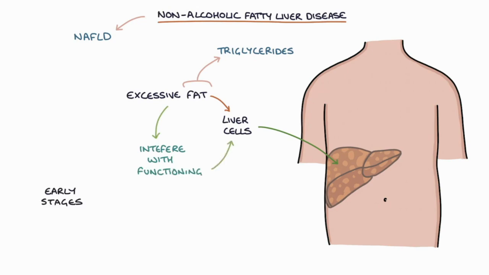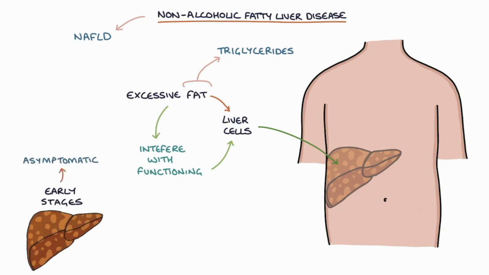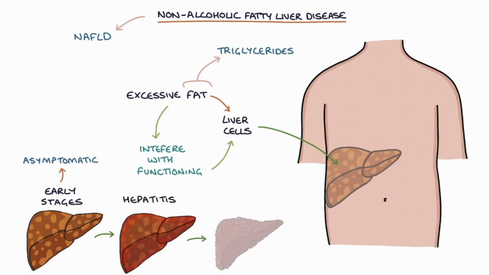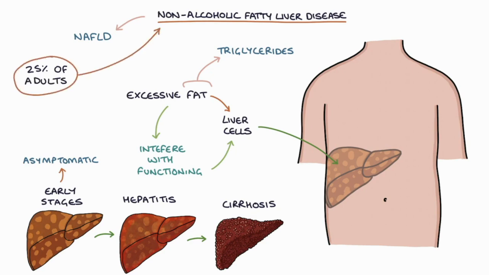The early stages of non-alcoholic fatty liver disease can be asymptomatic. However, it can progress to hepatitis and liver cirrhosis. Around 25% of adults are estimated to have non-alcoholic fatty liver disease, so it's very common.